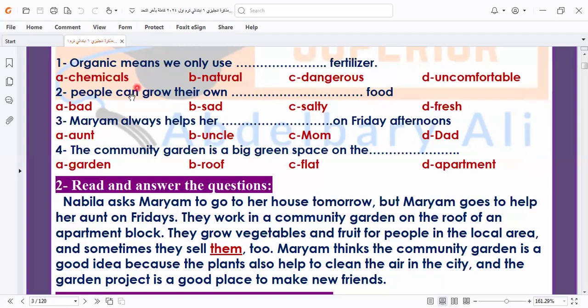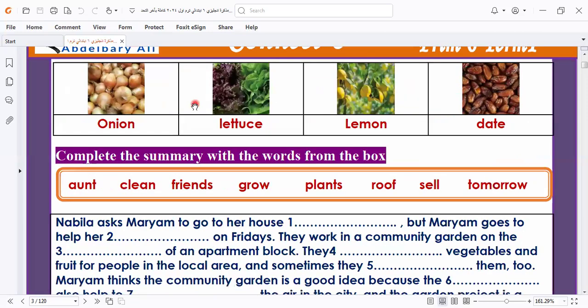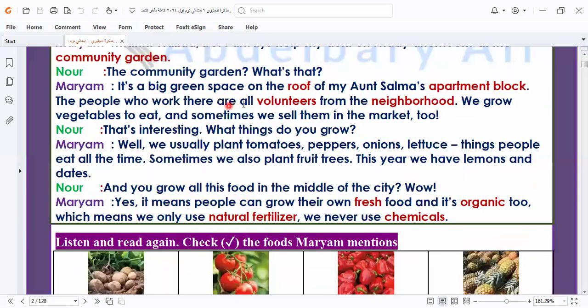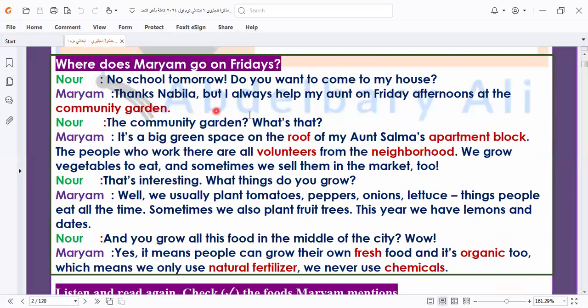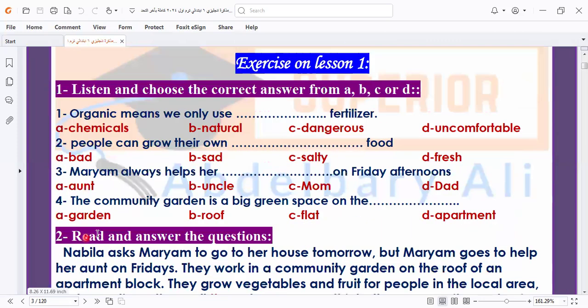People can grow their own fresh food. Mariam always helped her aunt on Friday afternoon. Helped her what? As we understand it from the topic, helps her aunt. So the answer will be helps her aunt.